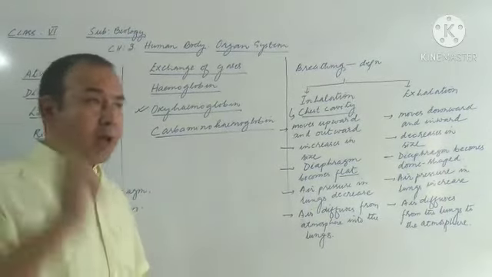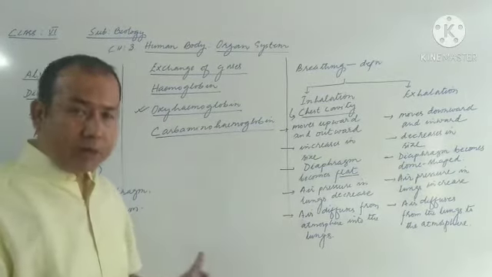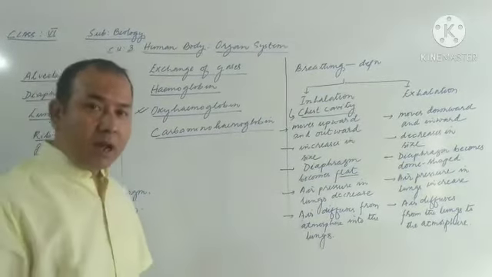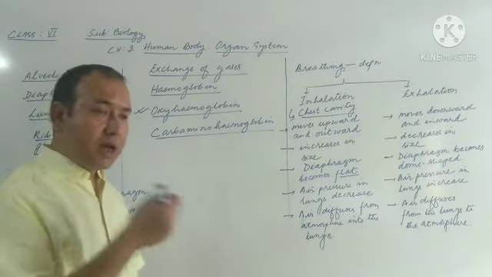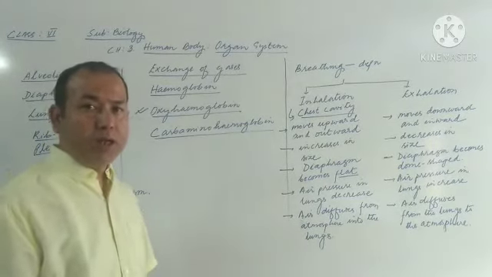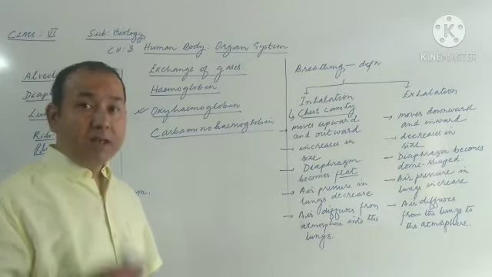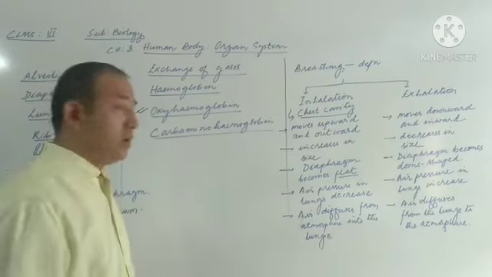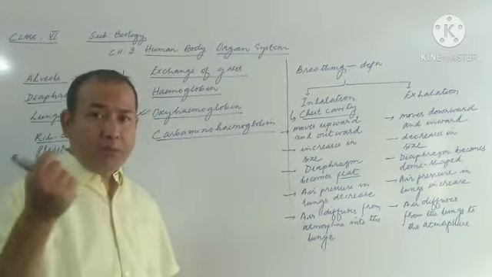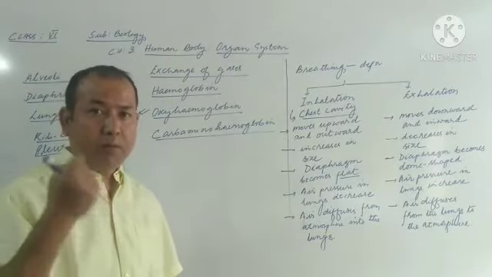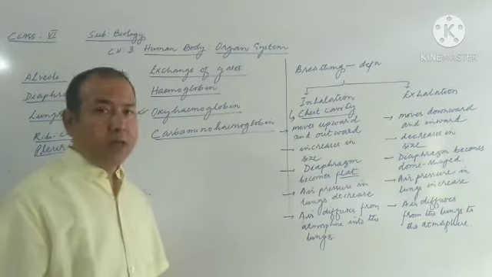Then after reaching the cells of the body, this oxyhemoglobin breaks, releasing the oxygen. Now this oxygen combines with the glucose molecule, or it oxidizes the food molecule stored in each and every cell, and thereby carbon dioxide, water vapor and energy are released. Then the same carbon dioxide has to be eliminated from the body. It is one of the waste materials produced during respiration.